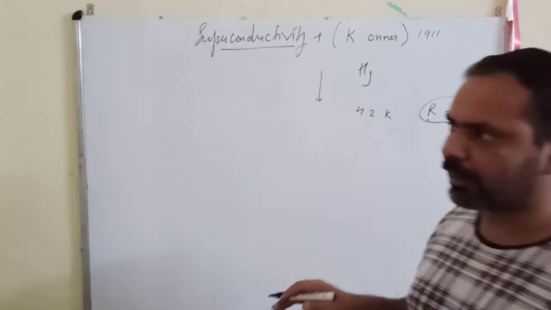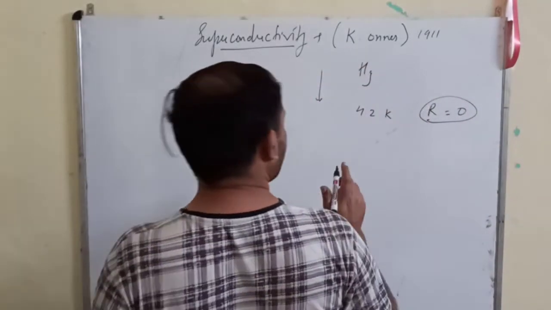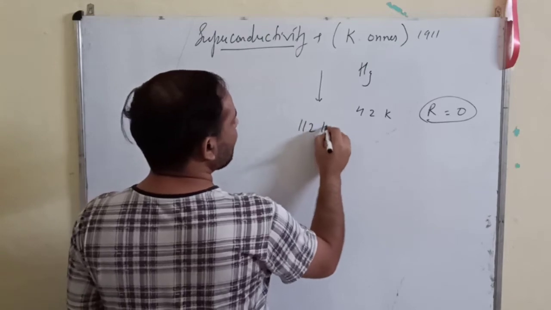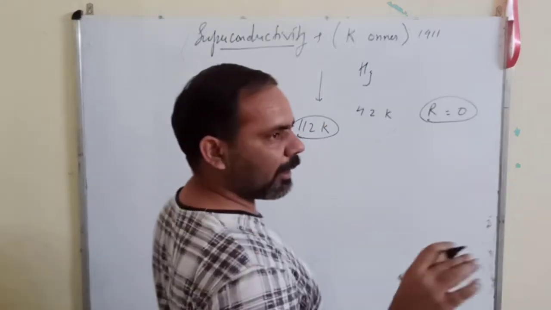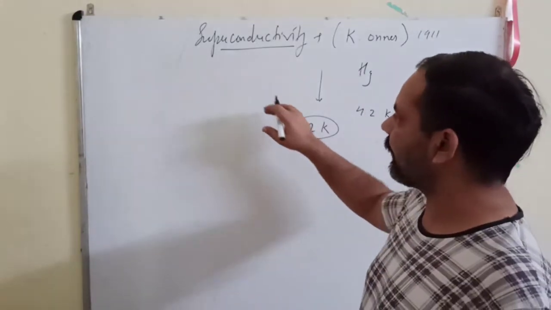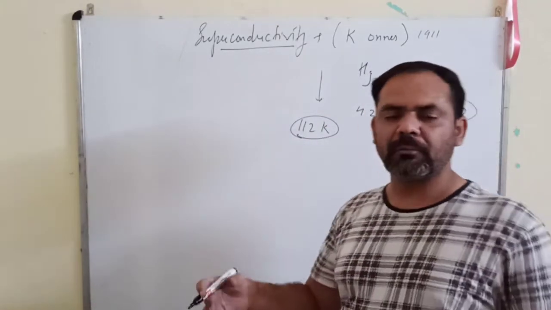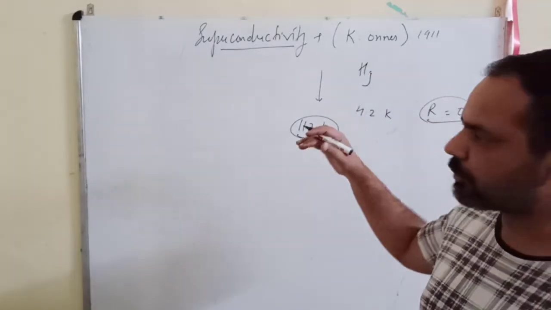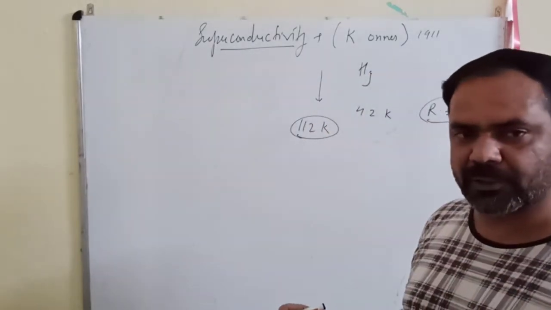Nowadays we have achieved superconductivity up to approximately 112 Kelvin, and scientists are trying to achieve this state of superconductivity at room temperature so that it can become useful for us.